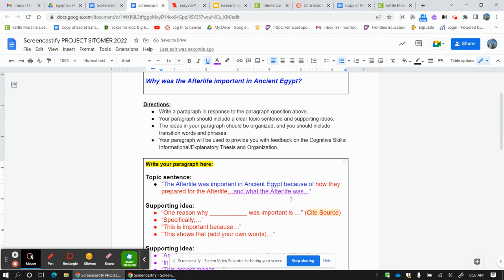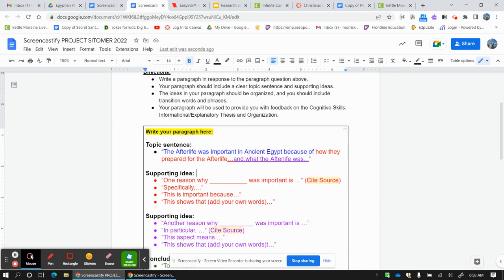Okay, so here is my thesis. The afterlife was important in ancient Egypt because of how they prepared for the afterlife and what the afterlife was. That is my thesis because this is my first subclaim in red, and this is my second subclaim here in purple. Okay, so subclaim's gone.